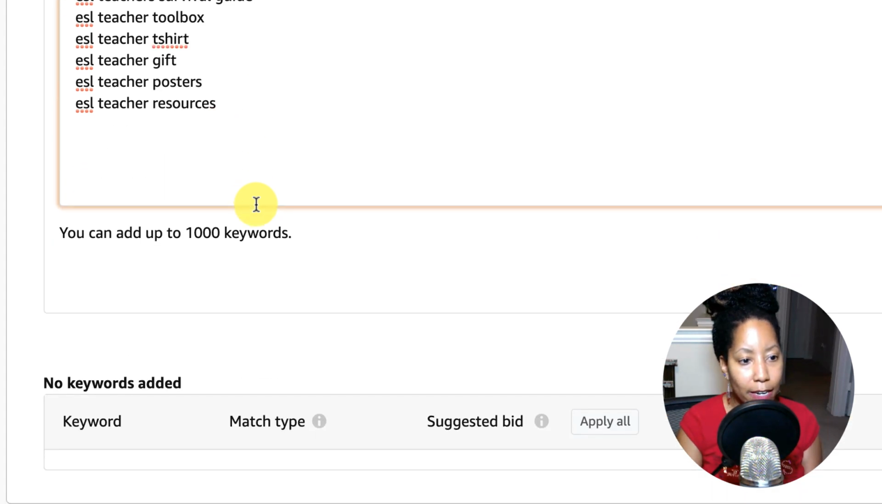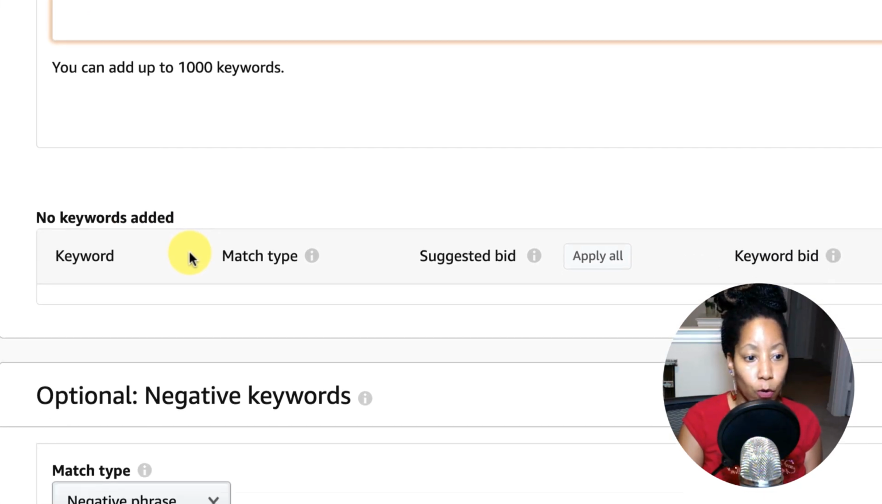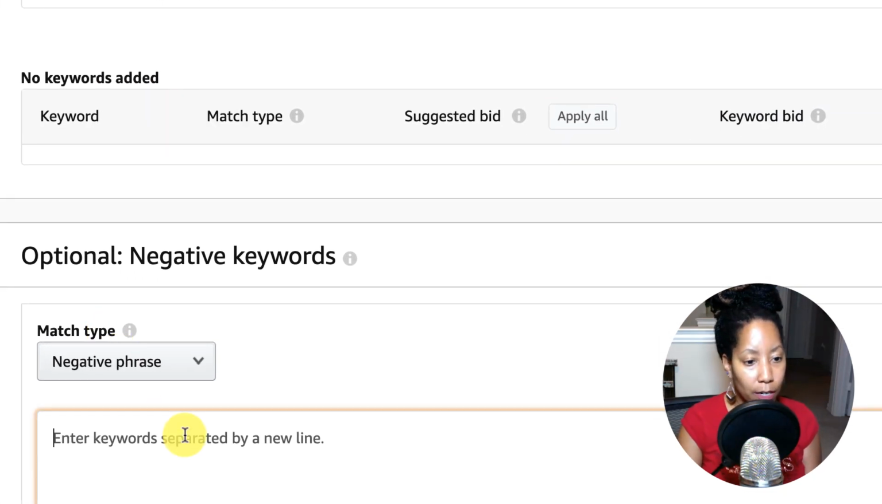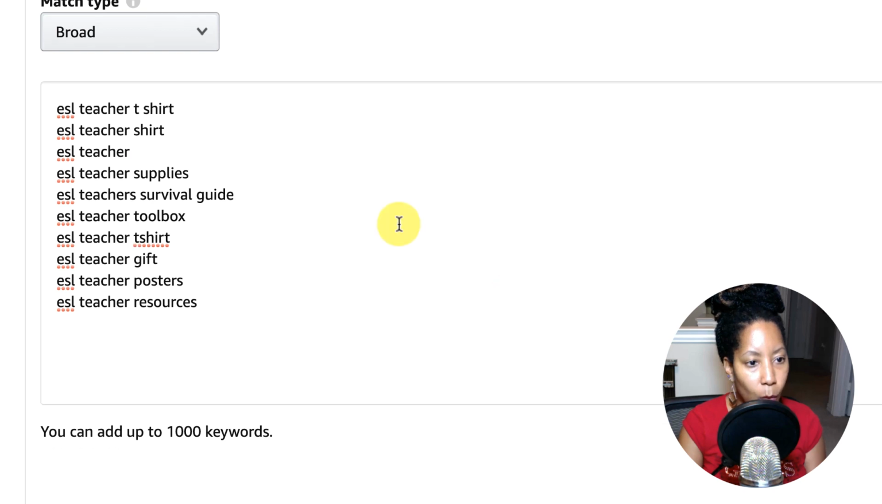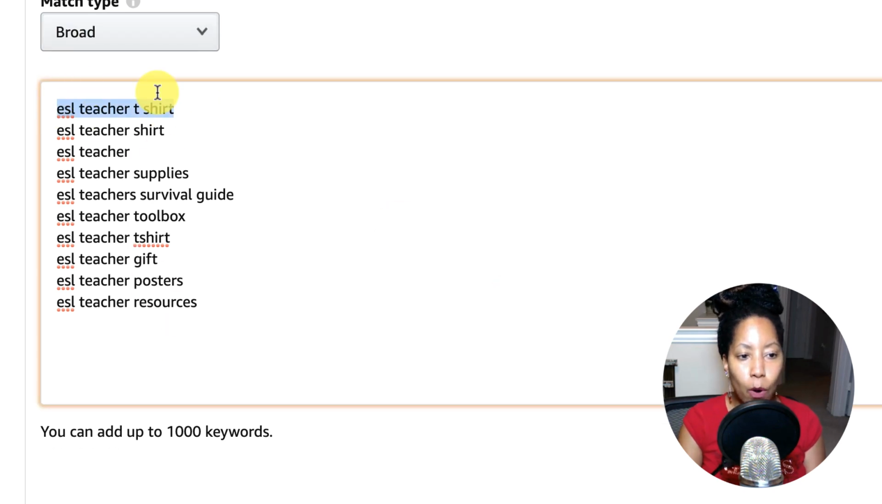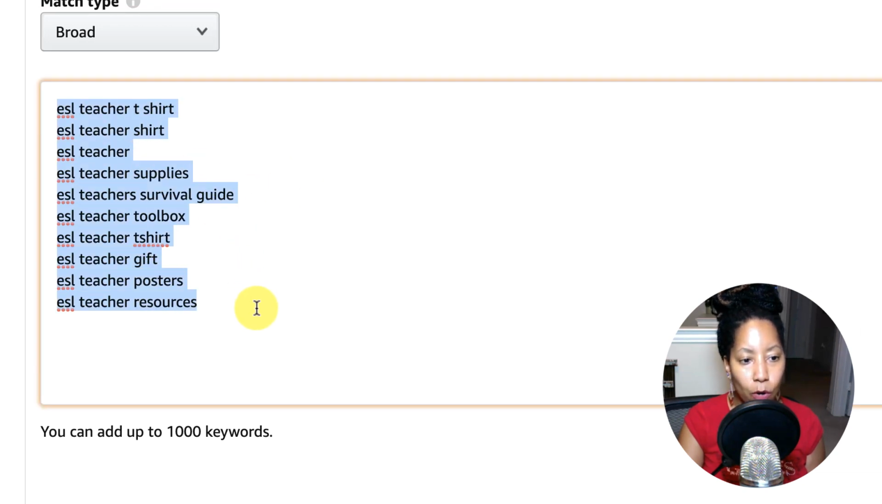So after I do that, if I'm doing a shirt for women and I don't want my shirt showing up for men keywords, then I will put men and boys down here in the negative phrase. The other thing I didn't mention, I always choose broad. You'll show up for the keywords that you list here, but you will also show up for related keywords. So they might not all be super specific, but I was told that this is the best one to choose. If you go with exact, your shirt will only show for the exact keywords that you list here.